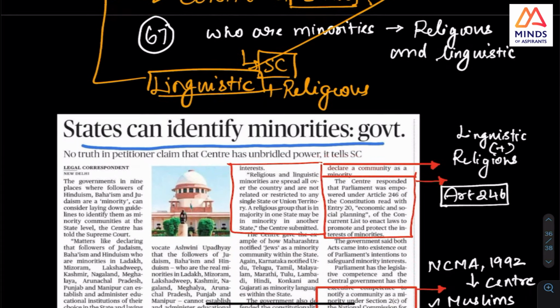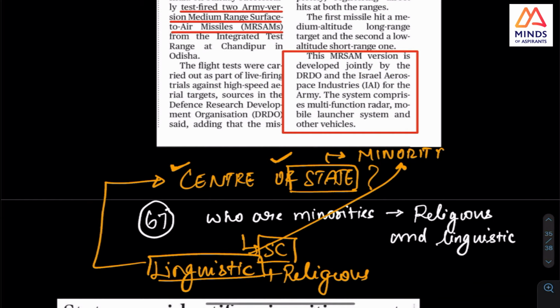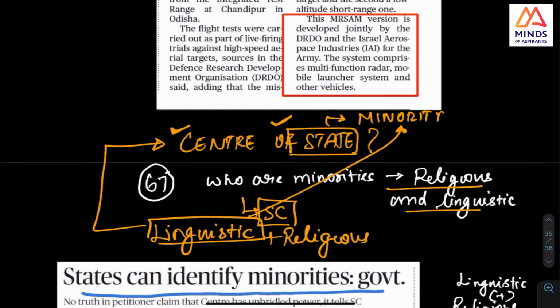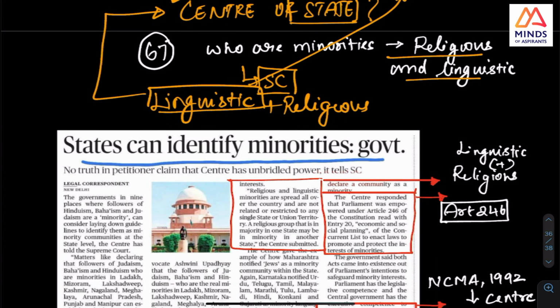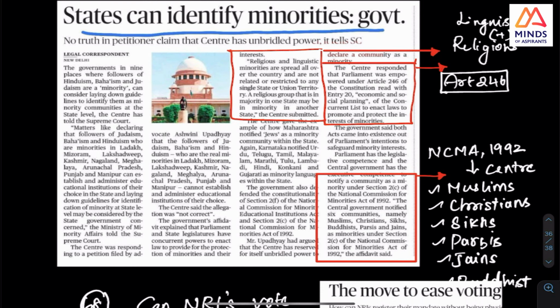And the point was that the center had given an affidavit saying that the state can, but now the center has given a different affidavit. So this is in news, but I don't think they are going to ask something like that. But just to look at, there are two types of religious minorities, because the affidavit that the center gave, they have revoked it now. The government said the states can identify minorities, but they have revoked this affidavit and given some other affidavit.